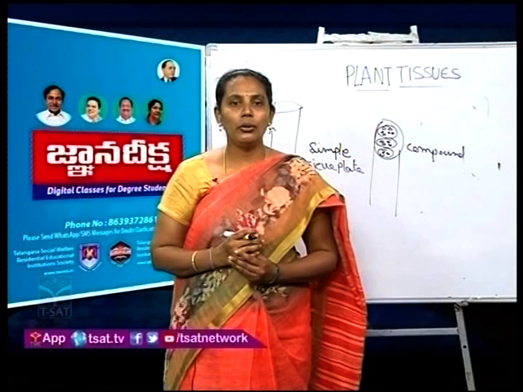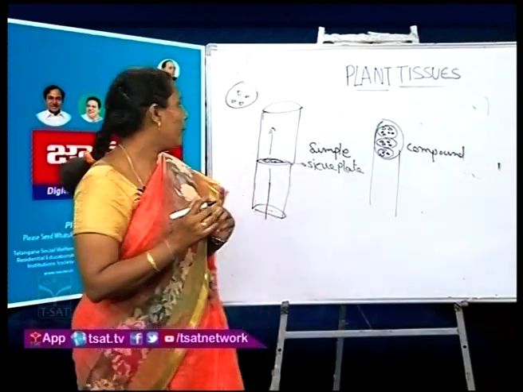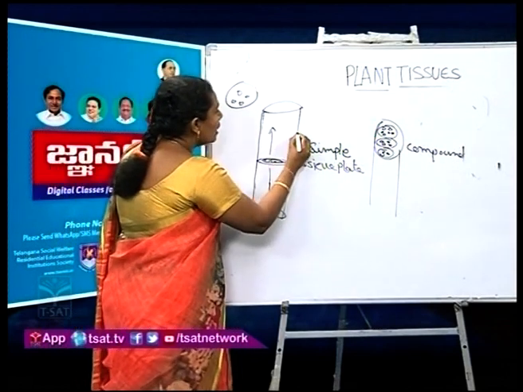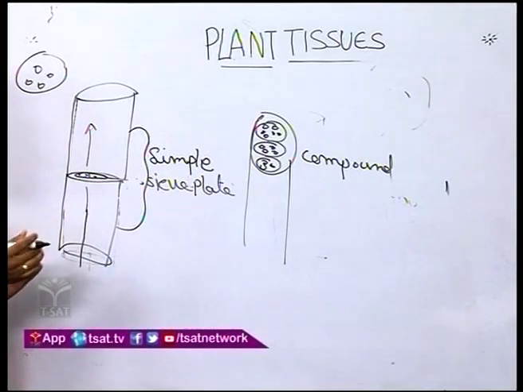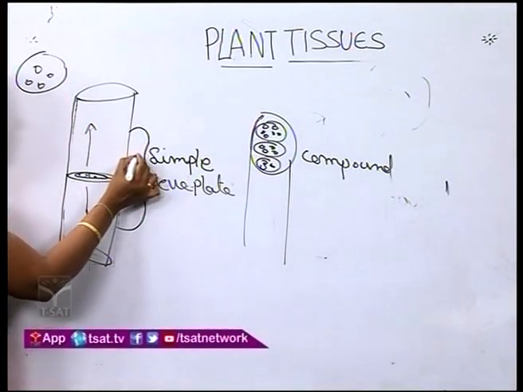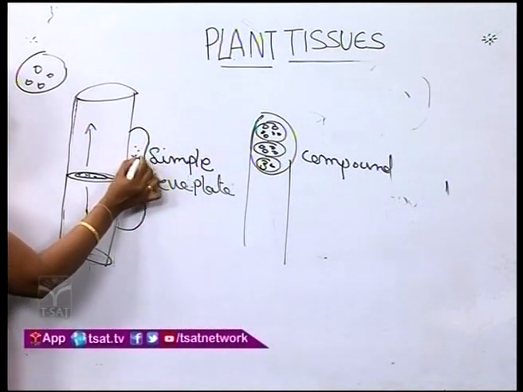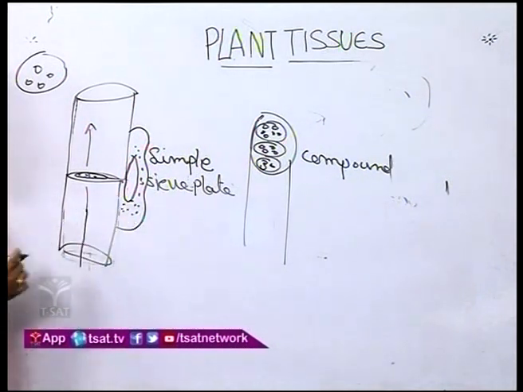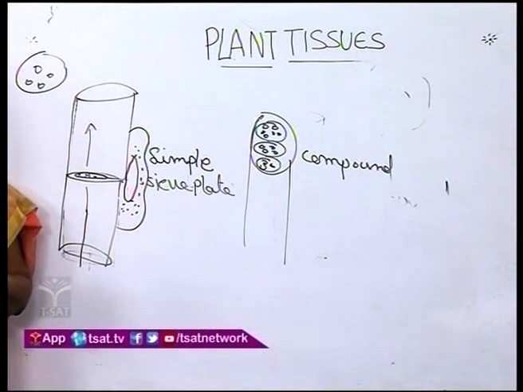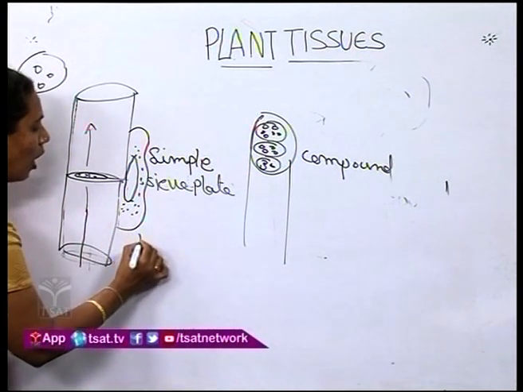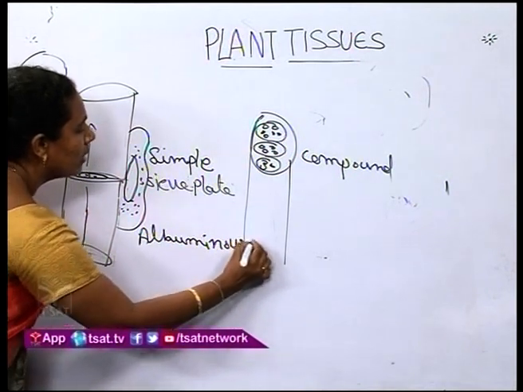Okay, next coming to the companion cells. These companion cells are always associated with the sieve tube only, because both are developed from the same mother cell. So, that is why we are not separating these companion cells from the sieve tube. And these companion cells contain a prominent nucleus with dense protoplasm. Okay. And these companion cells are absent in gymnosperms. Instead of companion cells, gymnosperms contain albuminous cells.